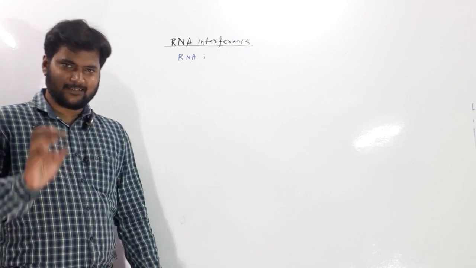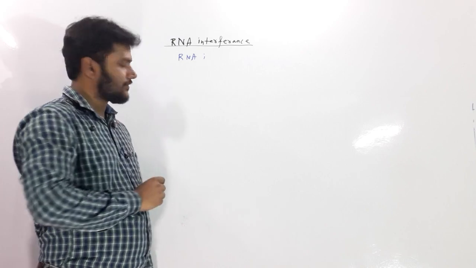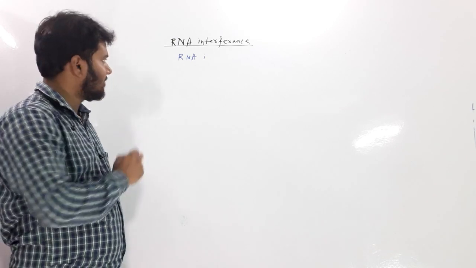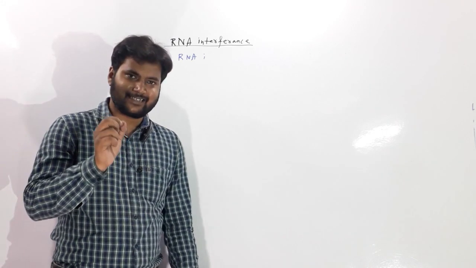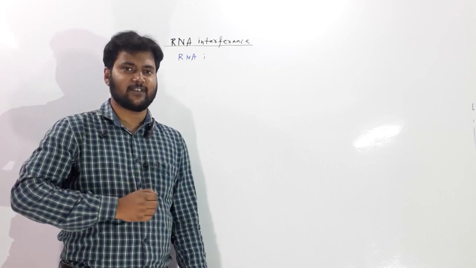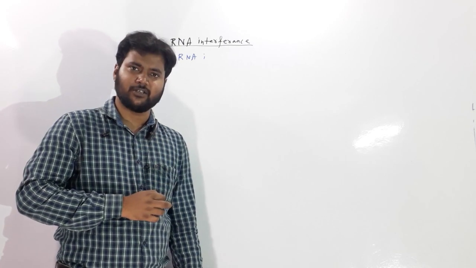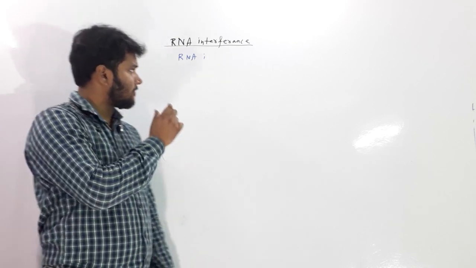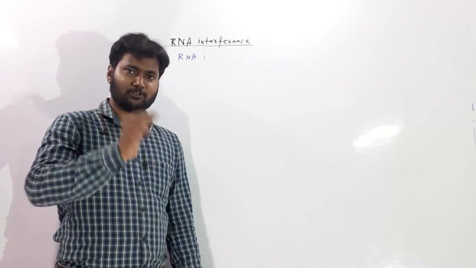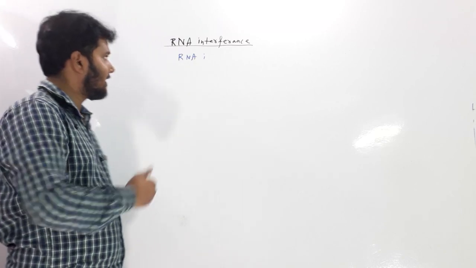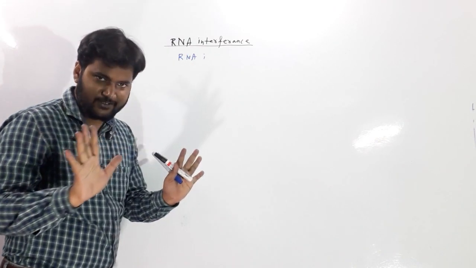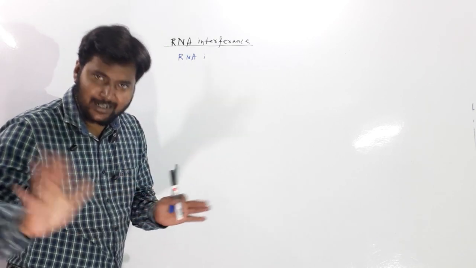Now we will discuss RNA interference. This is a very important topic of RNA biology, and this procedure will also help us in a lot of aspects relating to biotechnology, and this process is also very important for plant biology. Let us discuss what RNA interference actually means. Let us first simply understand, then we will go to the detailed procedure.